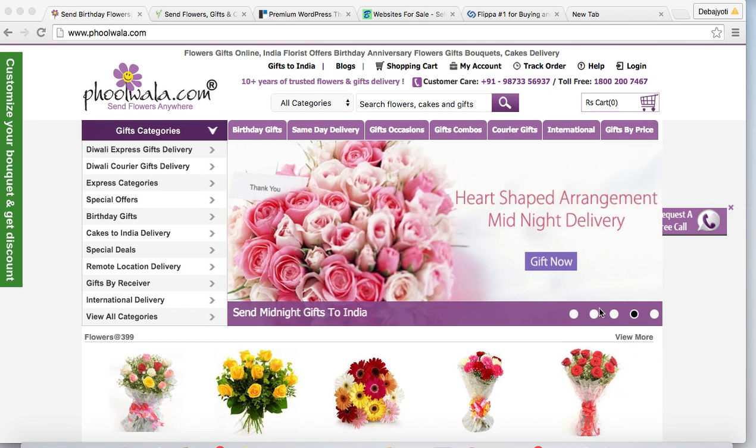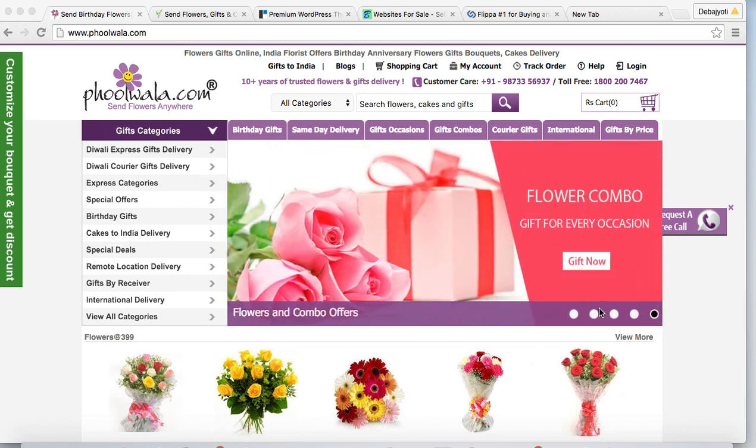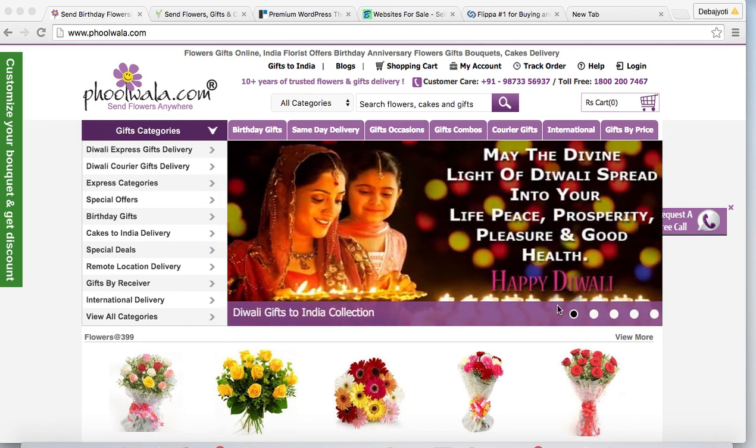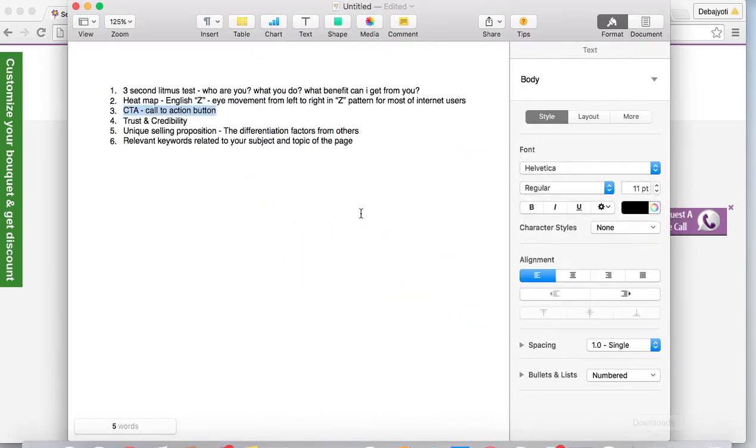And most importantly, your landing page must contain the relevant keywords that people are searching for on that particular page, and you should have very unique, well researched content on your landing page. So these are the most important guidelines we can see here. The 3-second litmus test, then the heat map, the eye movement from left to right, and most internet users see in a Z pattern. Now coming to the CTA part, the call to action button, that we have already described, then the trust and credibility part, then the unique selling proposition, the differentiation factors from others, and last and most important are the relevant keywords related to the subject and topic of that particular page.